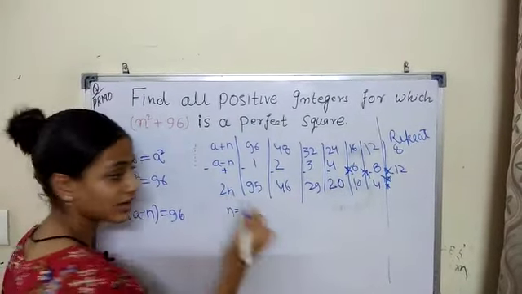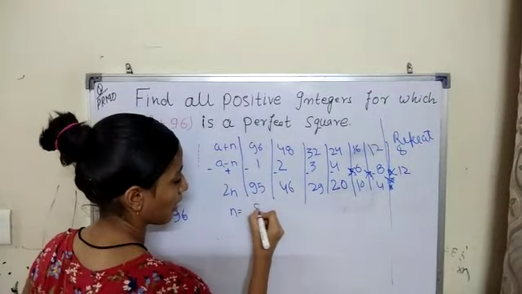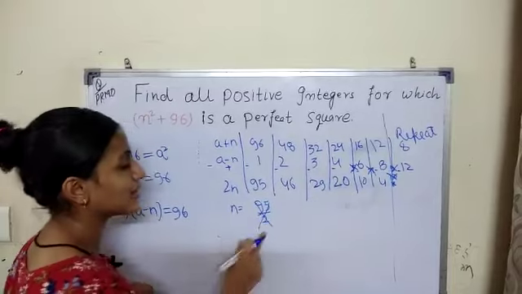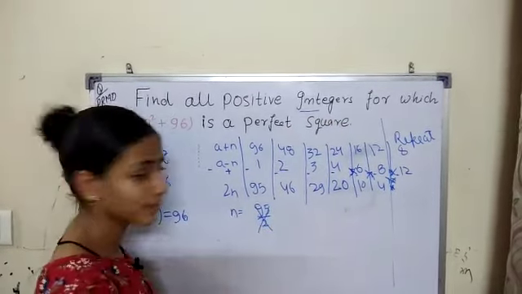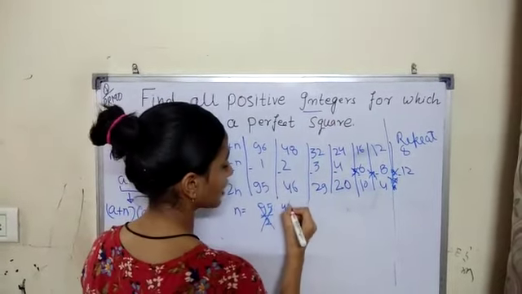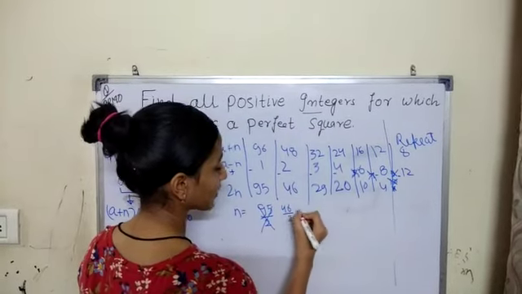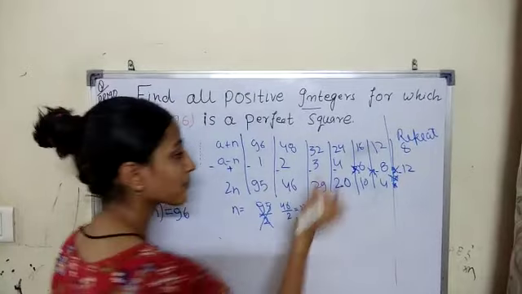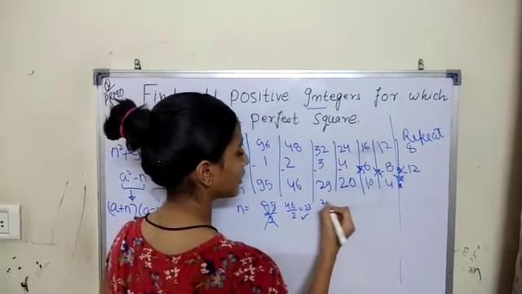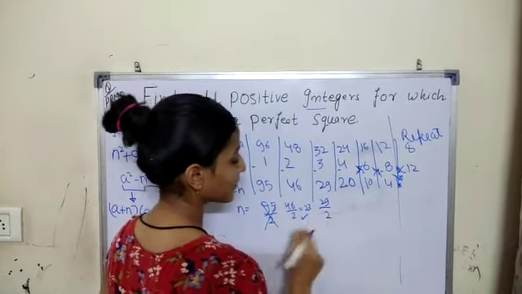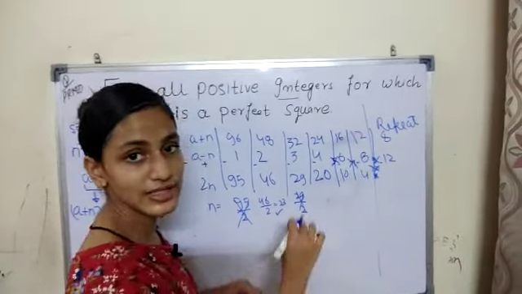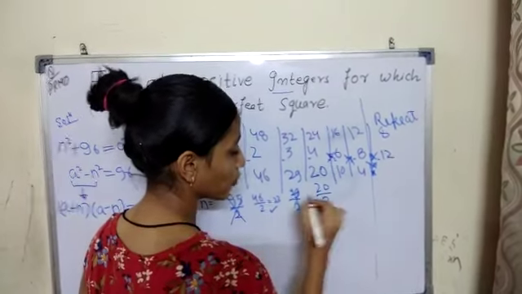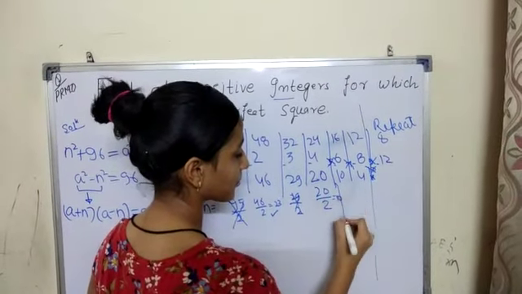We will divide each value by 2. 95 divided by 2 is not possible, as we need an integer. 46 divided by 2 is 23, so this is possible. 29 divided by 2 is also not possible because it is an odd number. 20 divided by 2 equals 10.